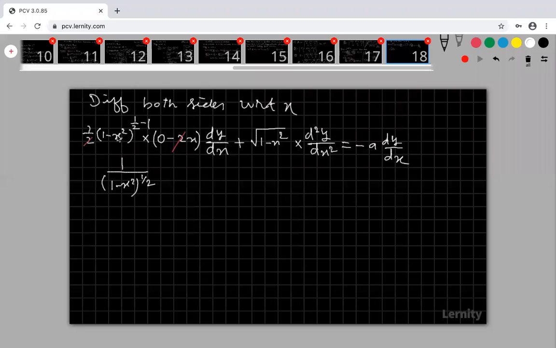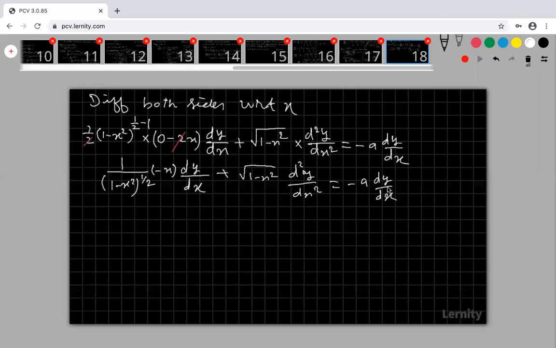You bring it to the denominator, the power is plus half. But here 2 cancels, and my minus x is there. So therefore minus x into dy by dx, plus root over 1 minus x square d square y by dx square, and this is minus a into dy by dx.